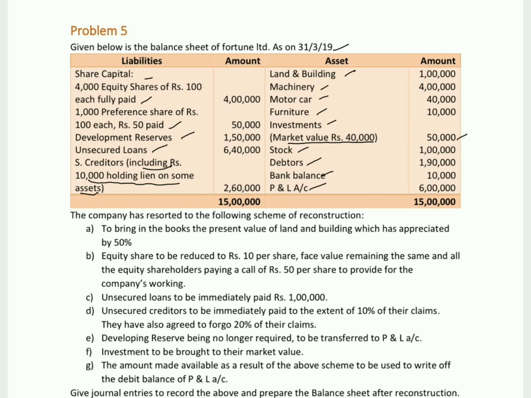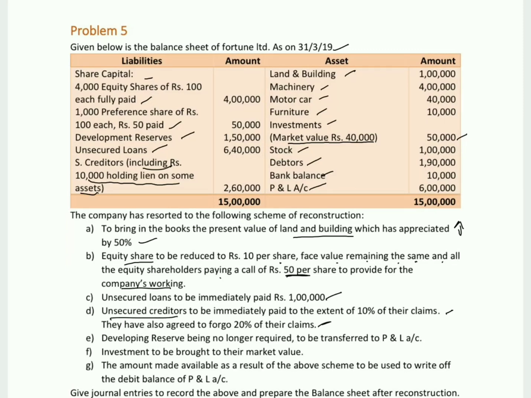To bring in books the present value of land and building which has been appreciated by 50%. The second point is equity shares to be reduced to 10 per share, the face value remaining the same, and all the equity shareholders paying a call of 50 per share to provide for the company's working. Next, unsecured loans to be immediately paid to rupees 1 lakh. Unsecured creditors to be immediately paid to the extent of 10% of their claims. They have also agreed to forego 20% of their claims.